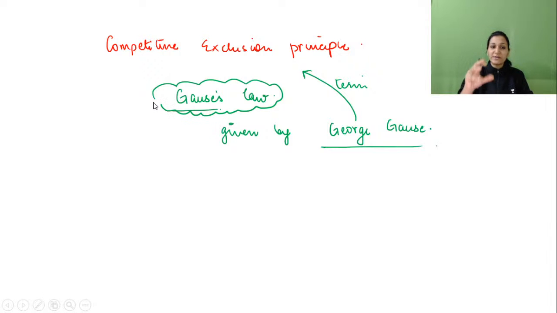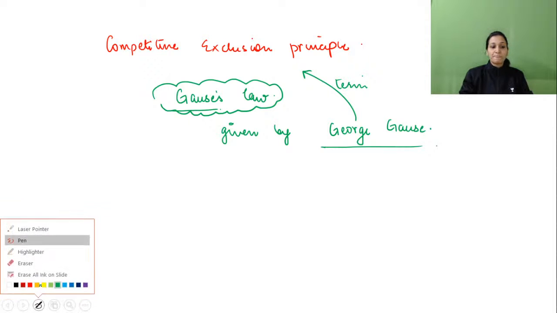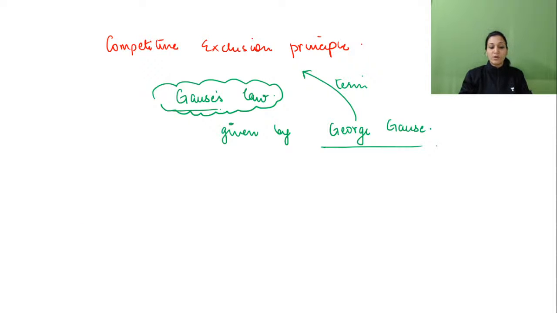Though he gave the term competitive exclusion principle, afterwards the whole principle, in layman's language, was also called Gauss's law. So do not get confused. Now we are talking about Gauss's law. Okay. So first of all, the definition. What it has to say: two species cannot occupy the same niche. This is the definition of the competitive exclusion principle.